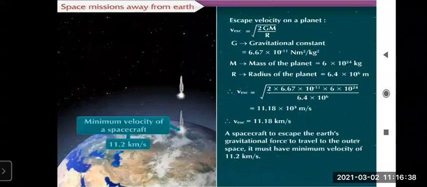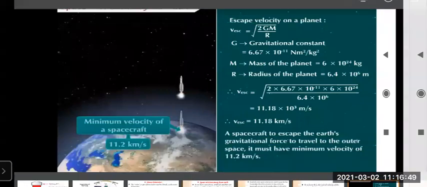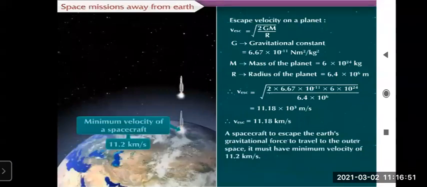Now see what example is given. Just we'll see that example. The spacecraft in the Luna series sent by the Soviet Union reached near the moon, Luna 2.